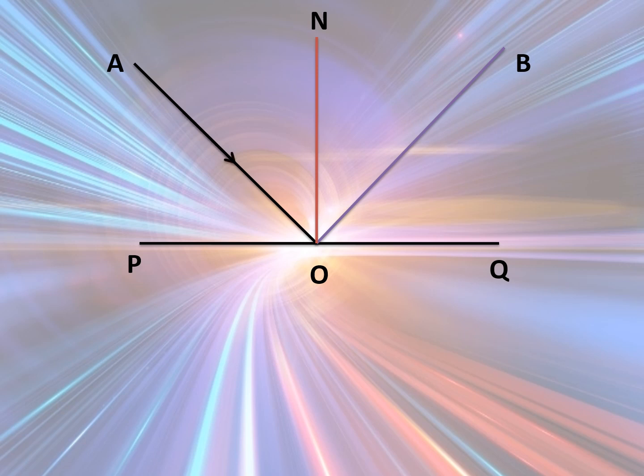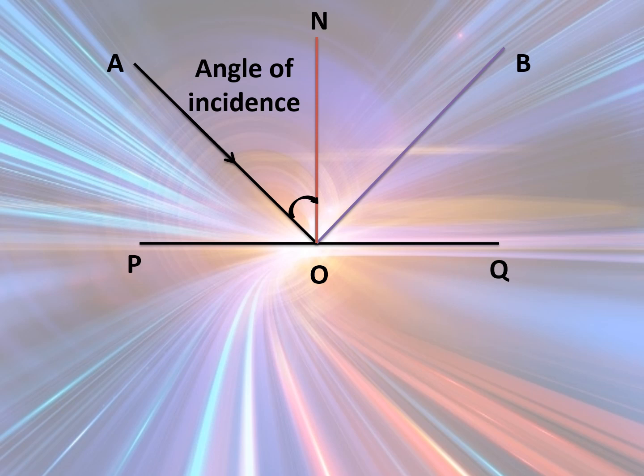Now AO is my incident ray. The angle that my incident ray is making with the normal, which area is that? This area. Okay, so the incident ray is making an angle with the normal. This angle is called the angle of incidence. Why? Because that's the angle made by the incident ray.